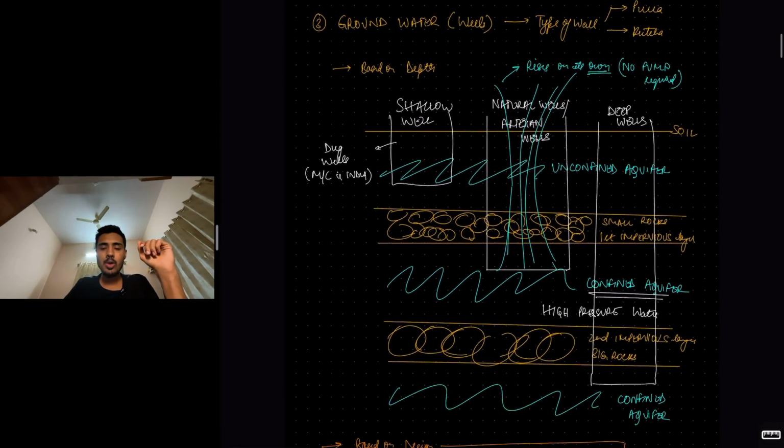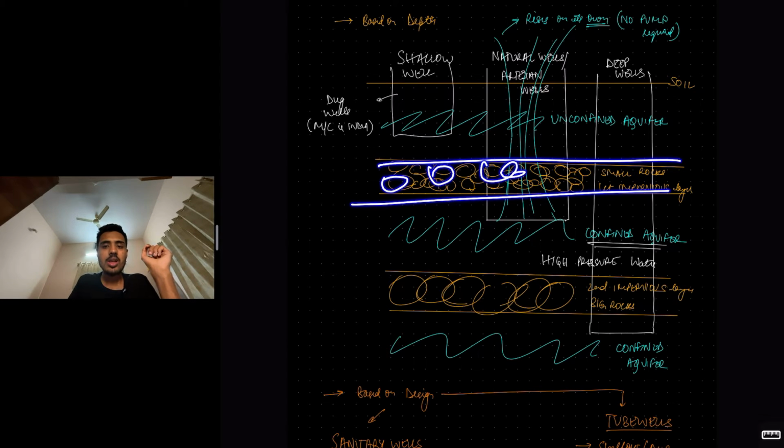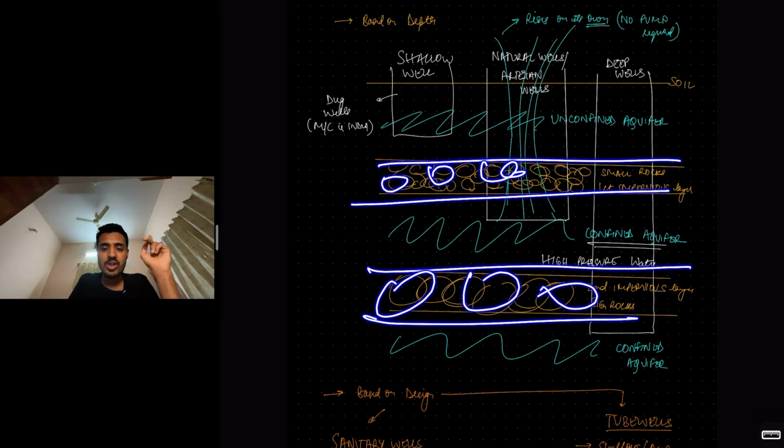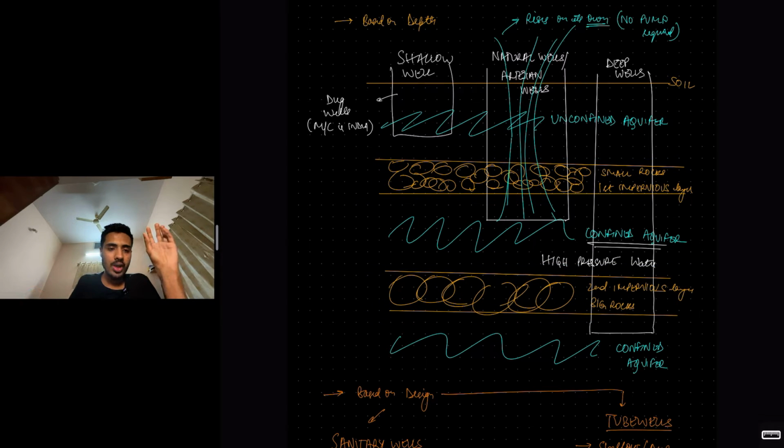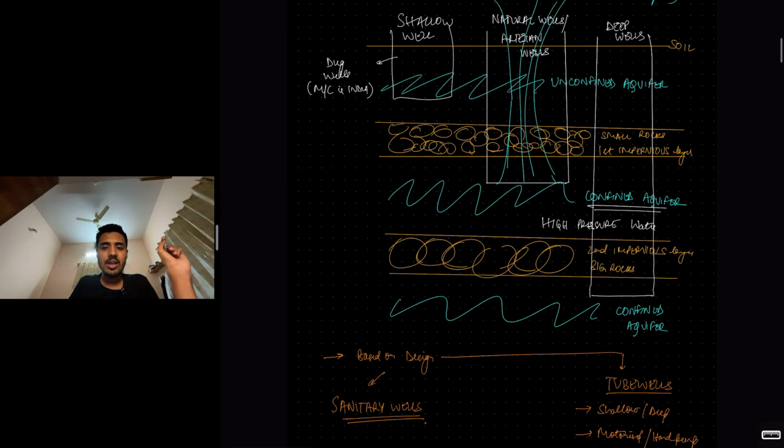Before we go to based on the depth, see, identify this. First, you have the surface soil. Then you have the first impervious layer made of small rocks, and you have the second impervious layer made of big rocks. Okay, so you have an unconfined aquifer here in between the surface and the first layer. You have a confined aquifer here in between these two layers, and another confined aquifer beneath the second impervious layer.